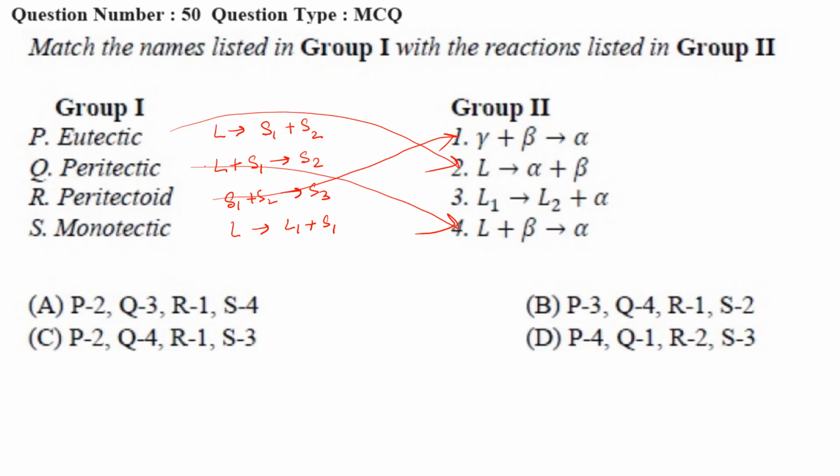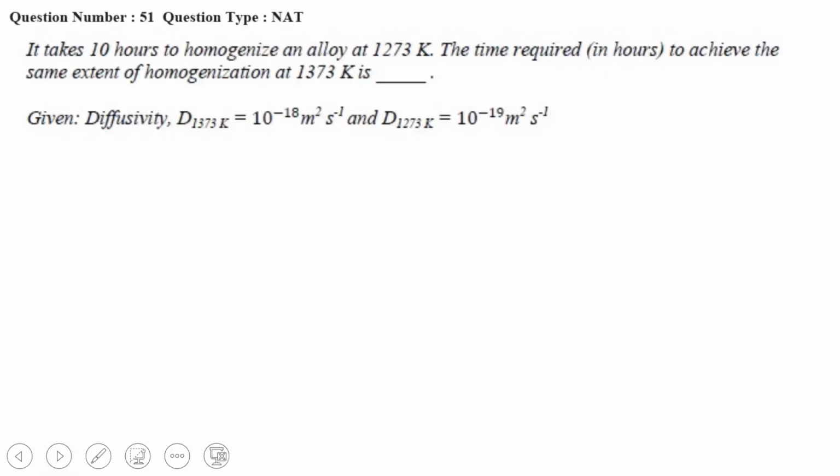Monotectic, liquid gives another liquid and solid. So which is the correct one? P matches with 2, Q matches with 4, R matches with 1, S matches with 3. So option C is the correct answer here, right? Now let us move to next.